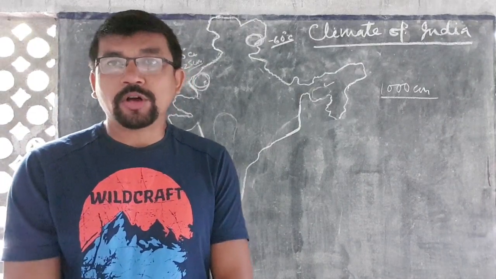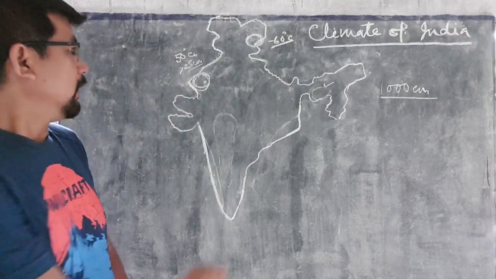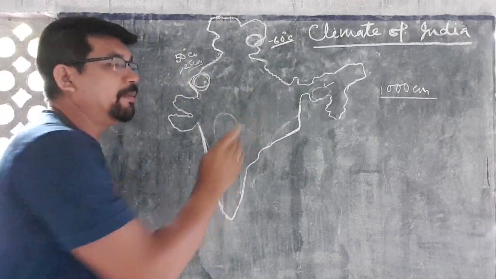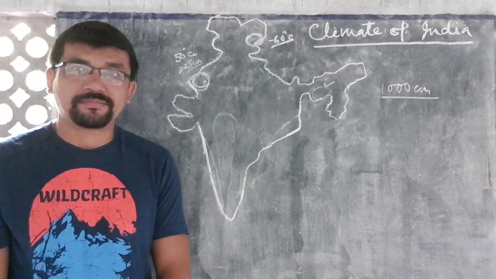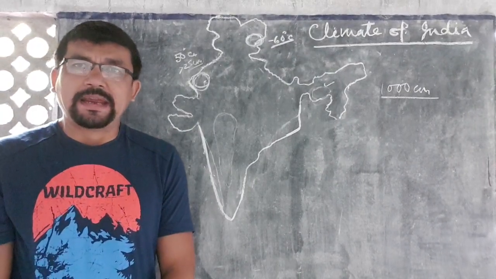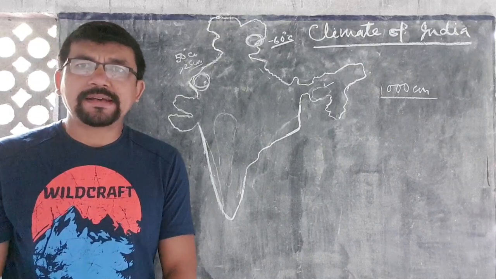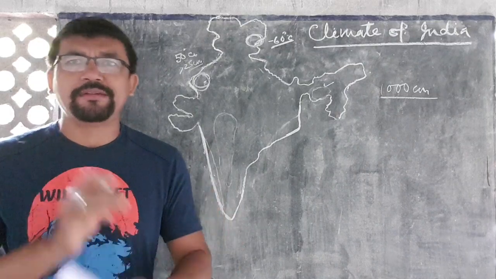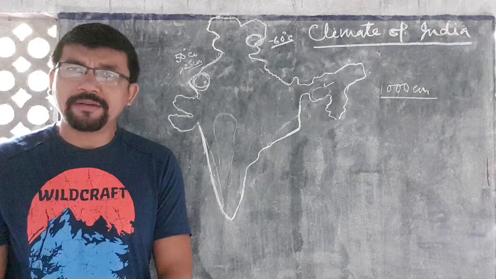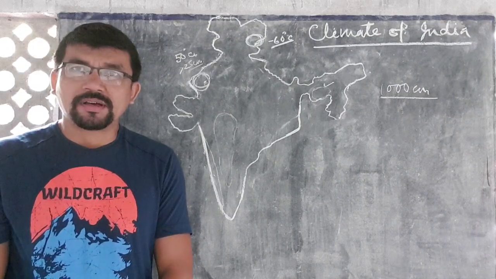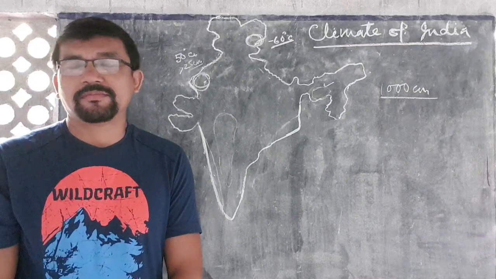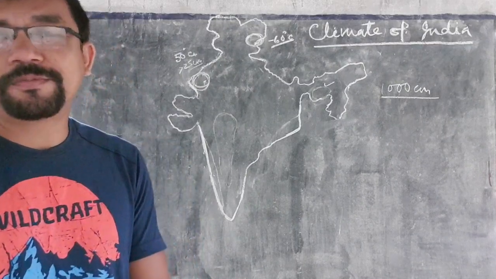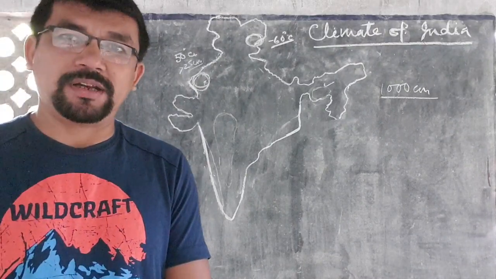Because of monsoon climate, most of the Indian people are generally engaged in agriculture. But you know, the agricultural crops are different in different regions. Why? Because of different types of climatic environment.